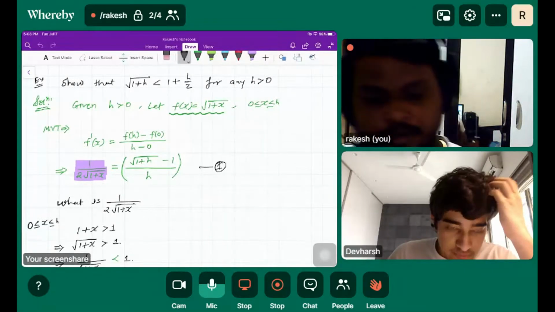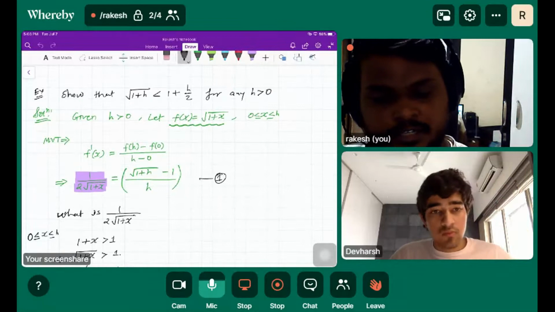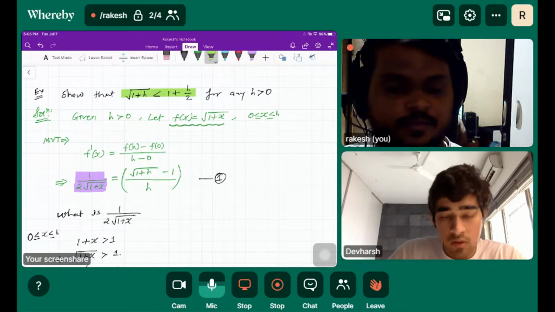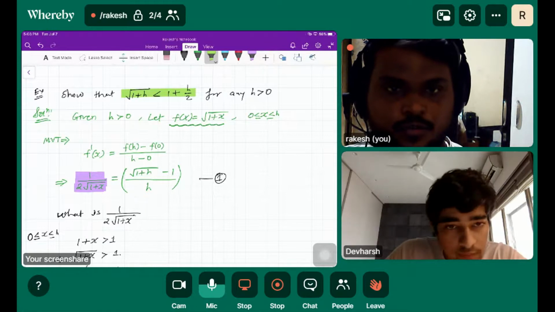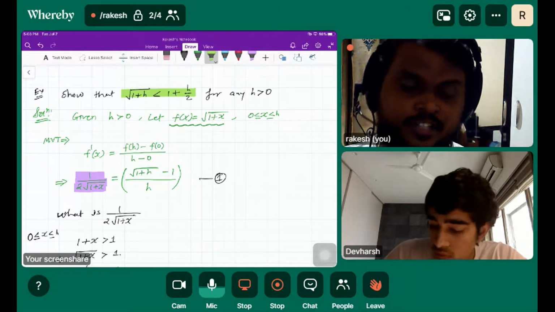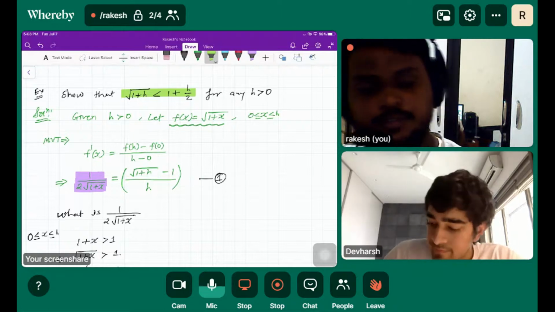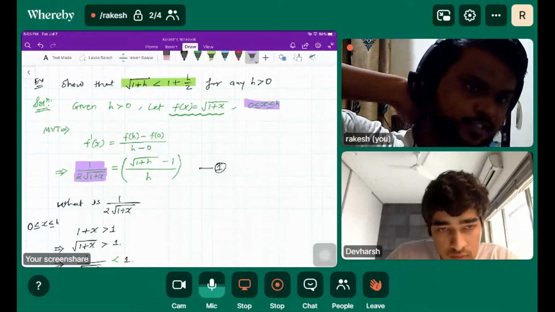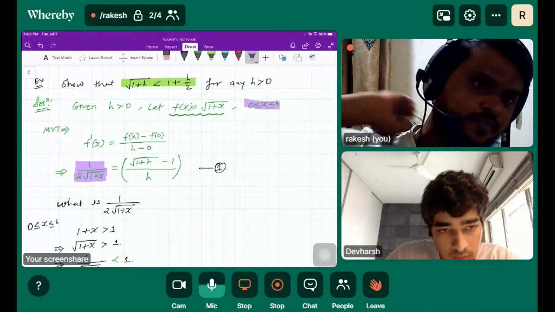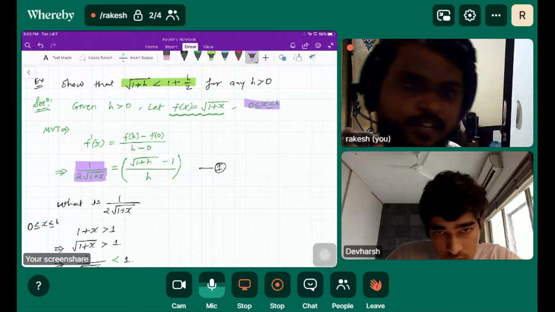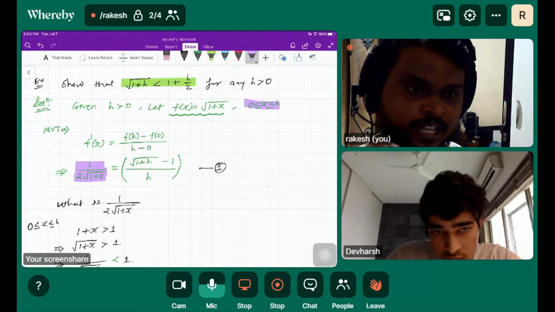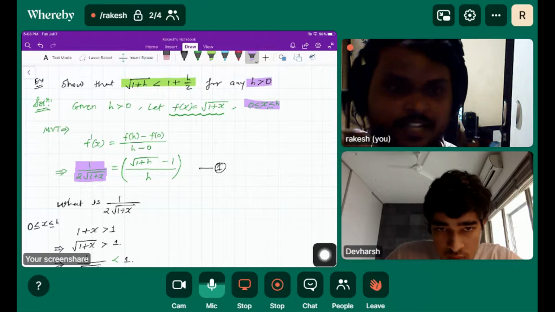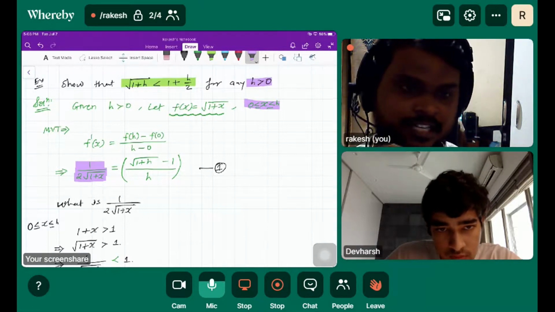Yes, sir. Okay. So see, we'll look at this term. What term have they given us? Root 1 plus h less than 1 plus h by 2, for any h greater than 0. So this is the range given, 0 to h. H is a positive number. So as per MVT, we can have any value between 0 and h, since h is greater than 0. So we will consider any value between 0 and h, that is x.